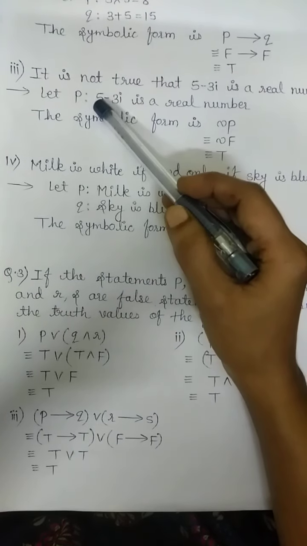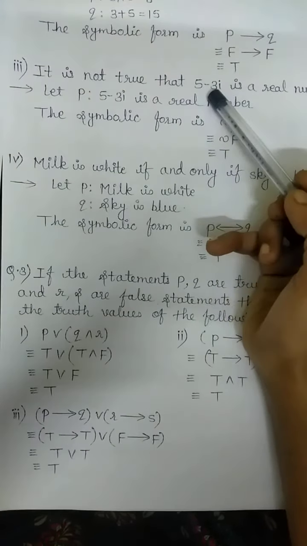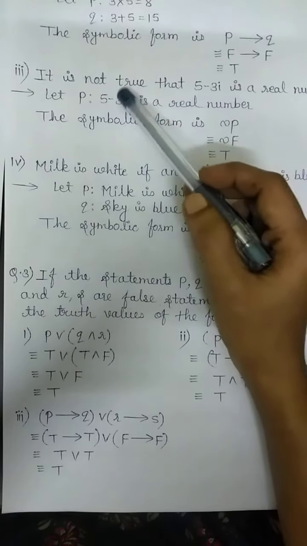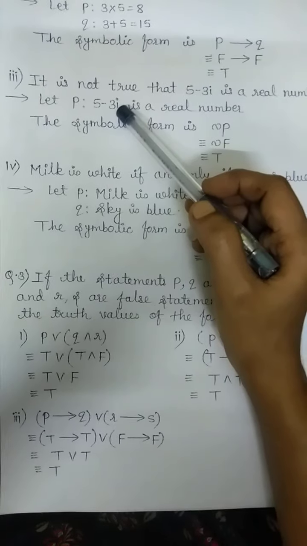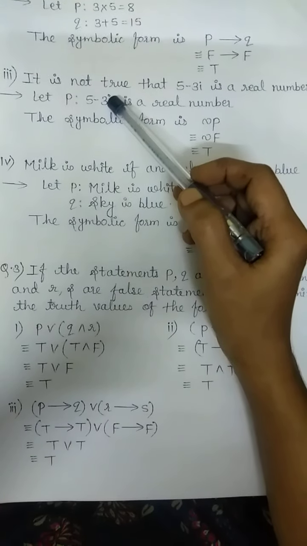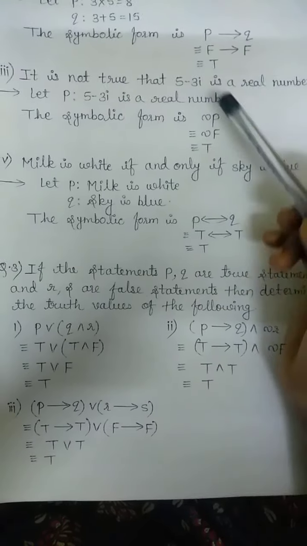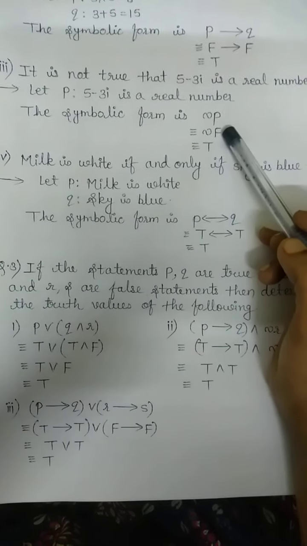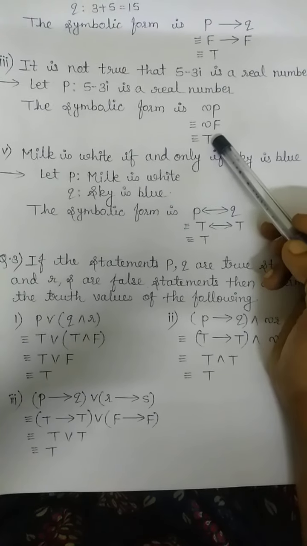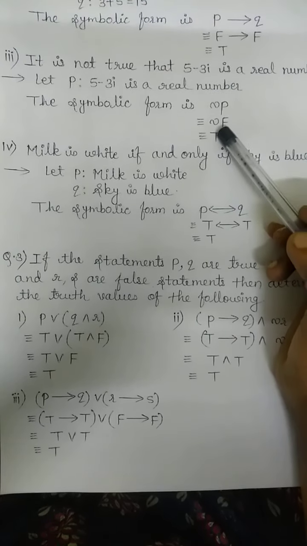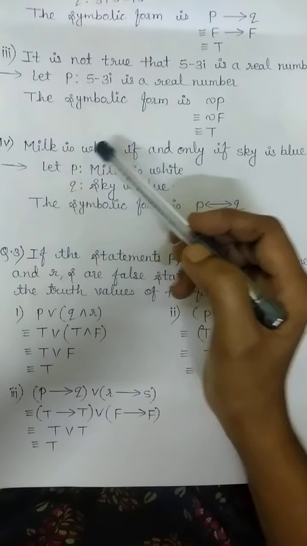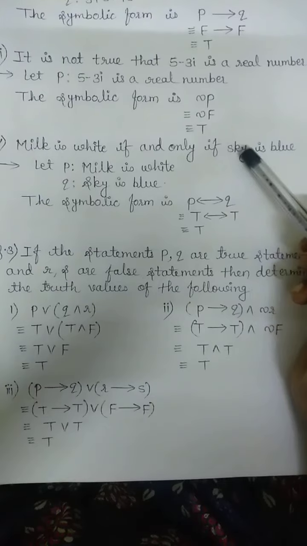Now we will check whether 5 minus 3i is a real number. No, because when the number is given in the form of a plus bi, that type of numbers are called complex numbers. So it is not a real number. So value of P is false. So here we will substitute F, and negation of F is T. So the value of the given statement is true. Now fourth one, milk is white if and only if sky is blue.